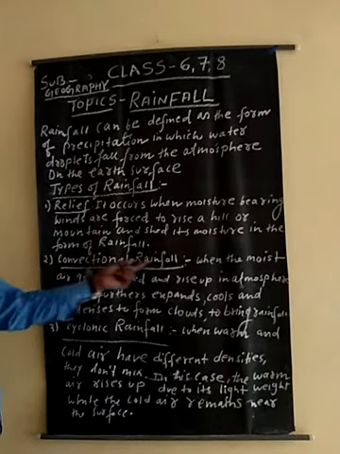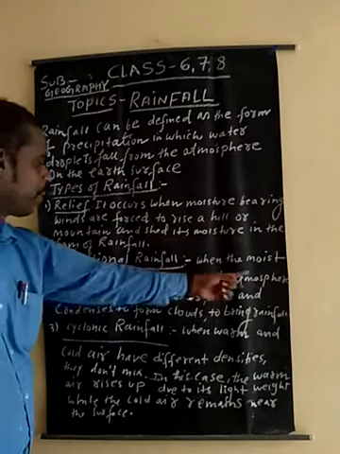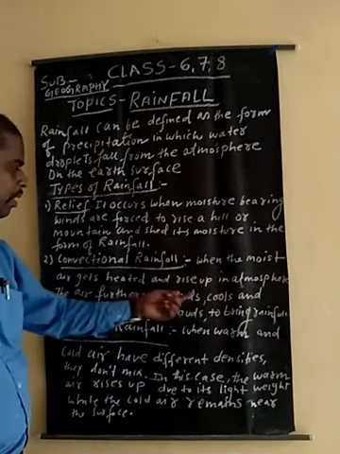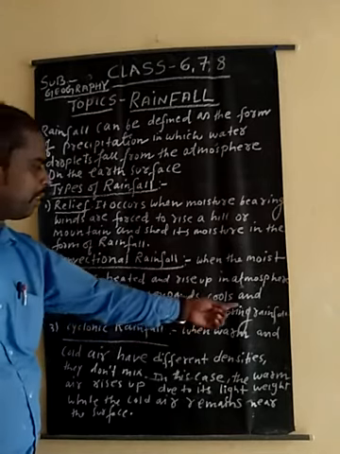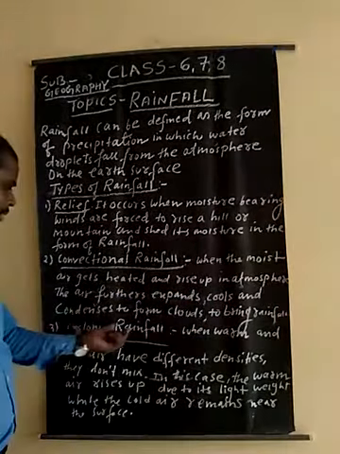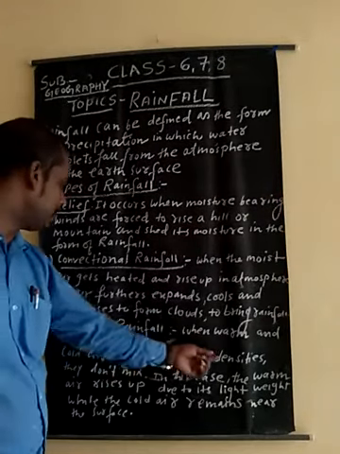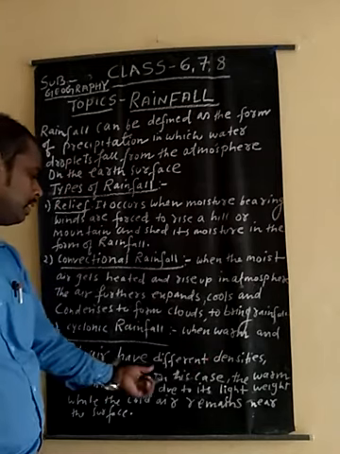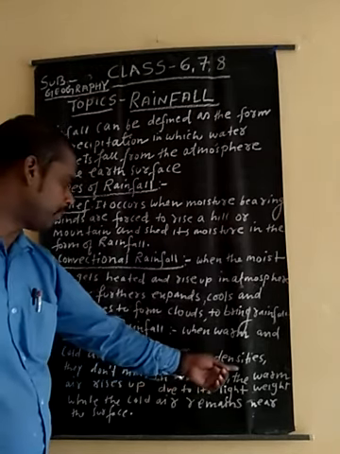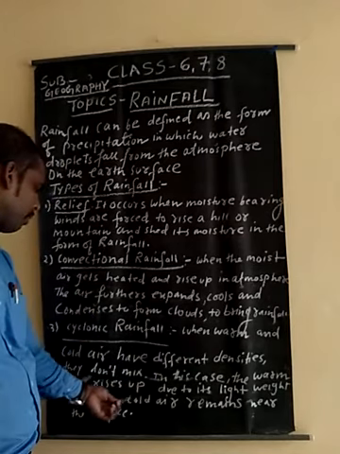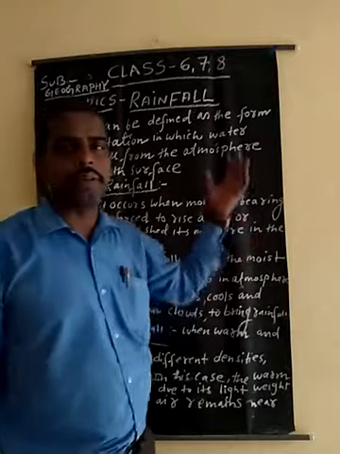Second one is convectional rainfall, when the moist air gets heated and rises up in the atmosphere, and the air further expands, cools and condenses to form clouds to bring rainfall. Third one is cyclonic rainfall, when warm air and cold air have different densities, they don't mix. In this case, the warm air rises up due to its light weight, while the cold air remains where it is. Today's topic is about rainfall and its types.